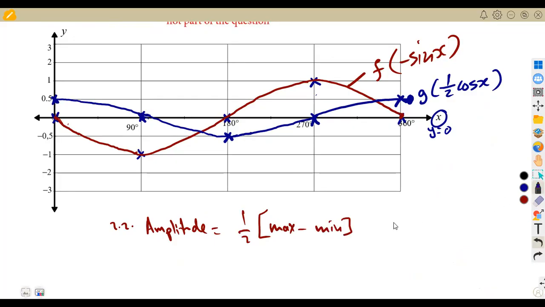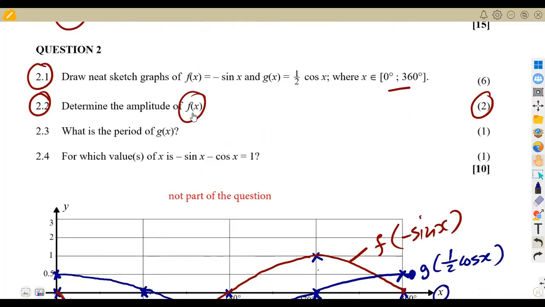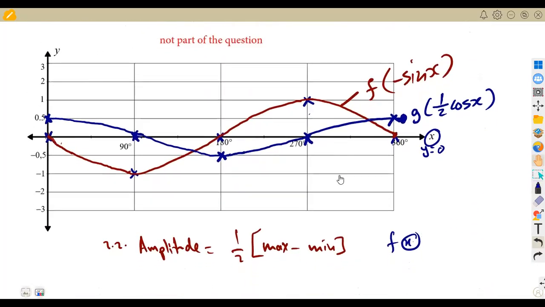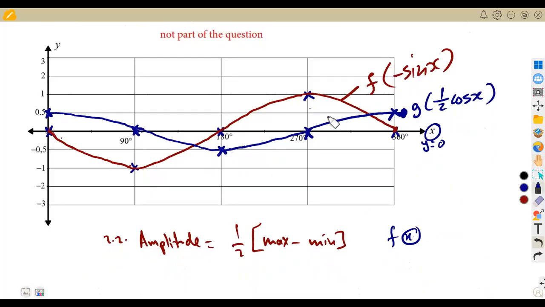So we are told the amplitude of f(x), so we are referring to the graph of f(x). This is our graph of f(x). Remember, our f is like this. This is your f. The maximum value that we can ever get at f is this value corresponding here at point what? At 1. That is the maximum value that this graph can have, which is at positive 1 in the y value. So it's going to be half of the maximum value, which is 1.